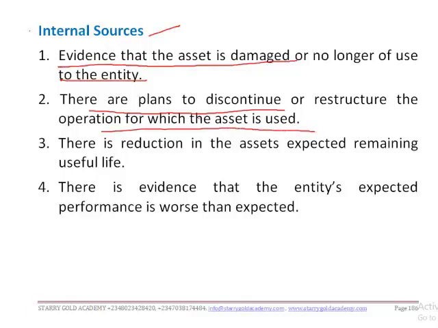Also, if there are plans to discontinue or restructure the operation for which the asset is used. Maybe formerly you used the asset to produce goods worth 2,000 naira per product. Now the machine cannot produce a product worth 2,000 naira because of the impairment. The goods it produces can only be sold in the market for 1,000 naira.